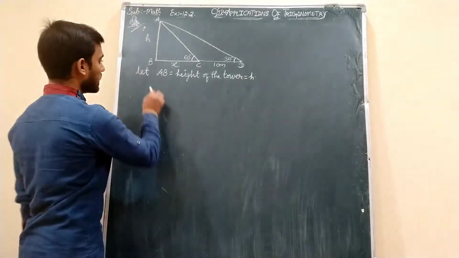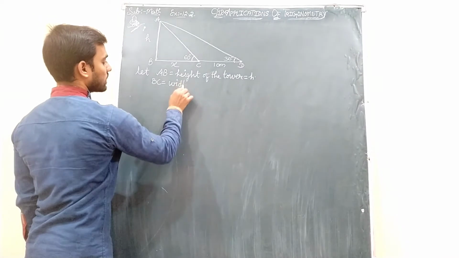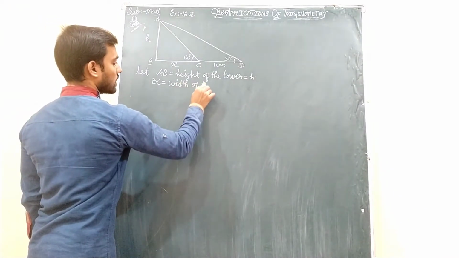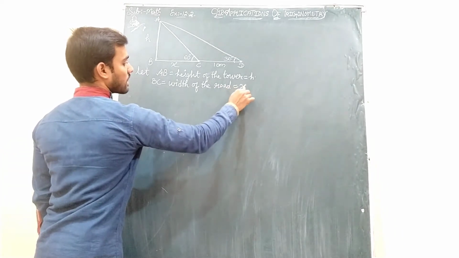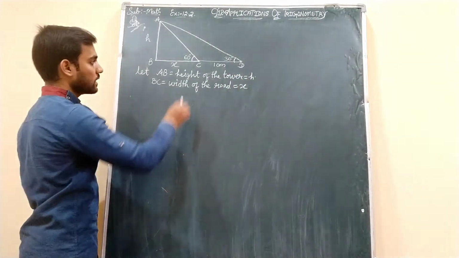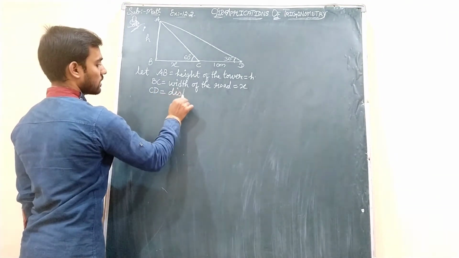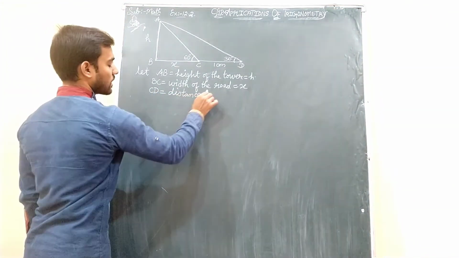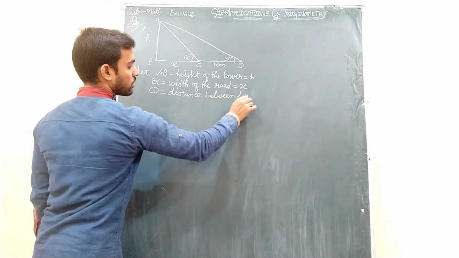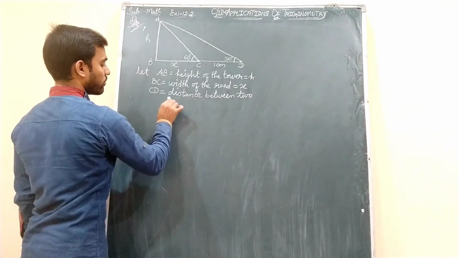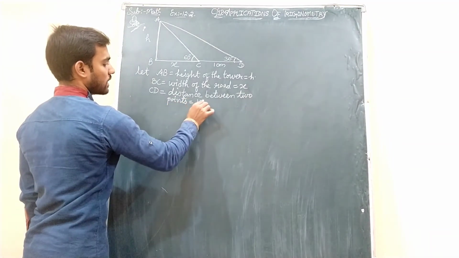Okay students, next BC is what? It is the width of the road and this we have taken as X. Understand? Now CD. CD is the distance between two points, that is 10 meters.